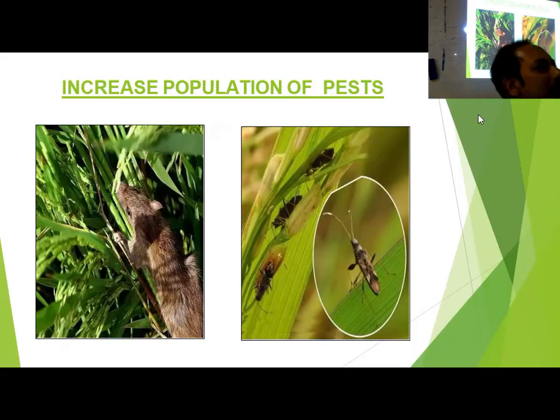Increased population of pests. Because of global warming, pests are increasing. Today we will just think, how many mosquitoes? Too many. More than earlier, probably. Different types of other insects are also increasing. Why? Because insect larvae are eaten by toads and frogs. Nowadays toads and frogs are reduced a lot. So who will eat their larvae? Not eaten. That's why they are growing enormously.